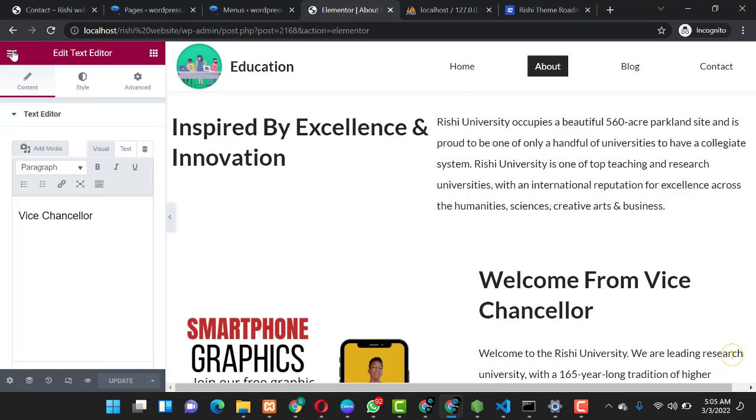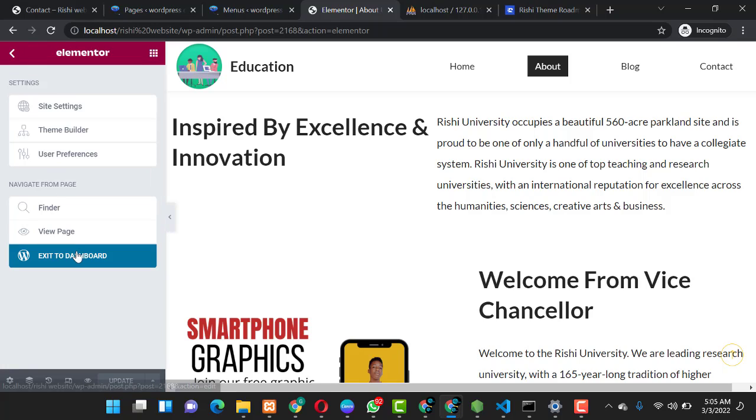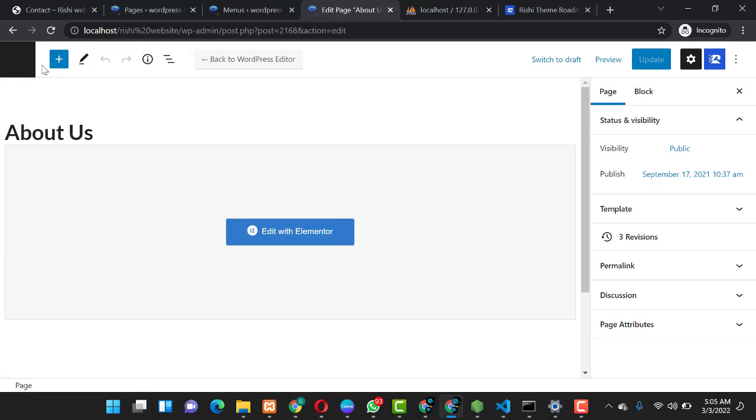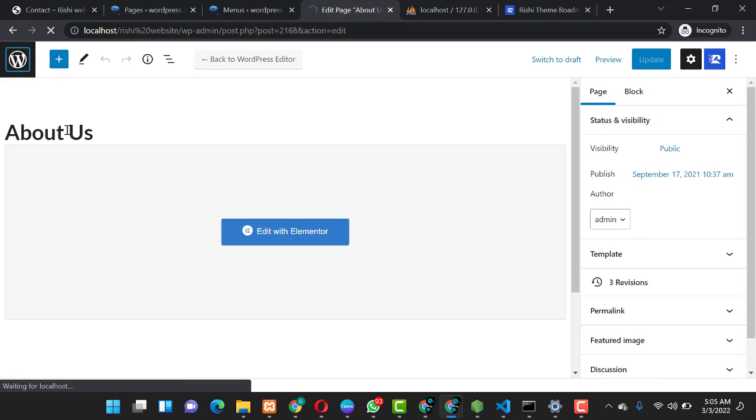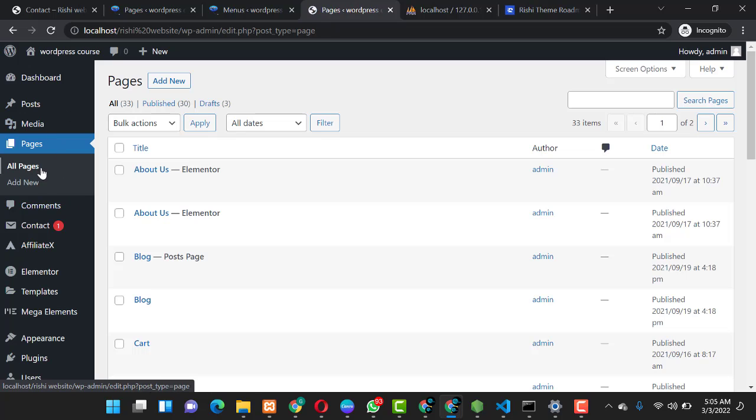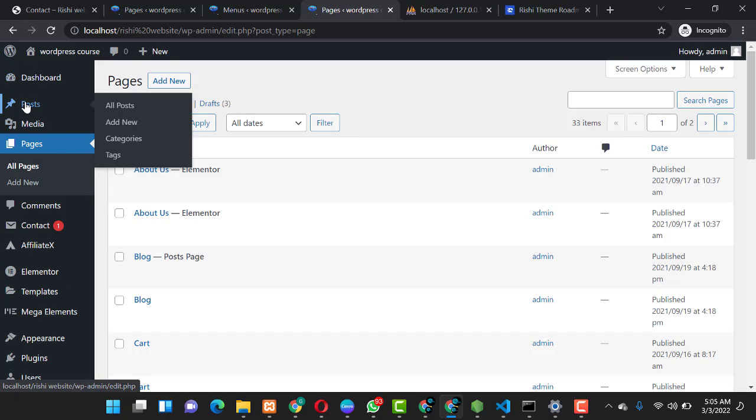So we'll just go back home, exit to dashboard, and I'll show you guys how you can add post, delete post, and all that stuff. So you come back to the home page. When you're here, you check beneath the dashboard, you see post. You can click on post, you see all posts. You click on all posts.